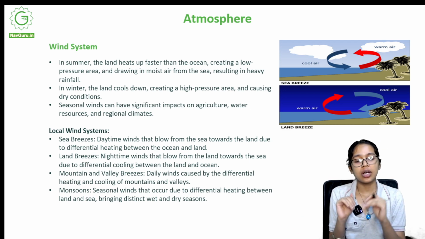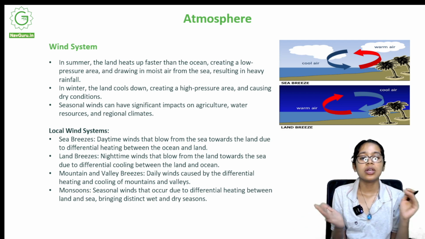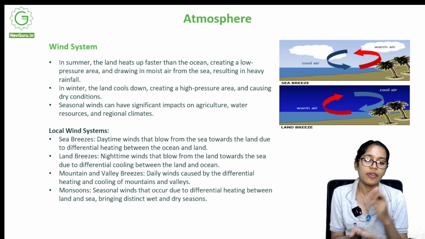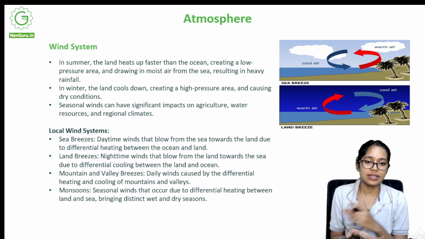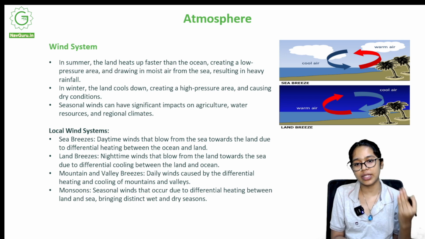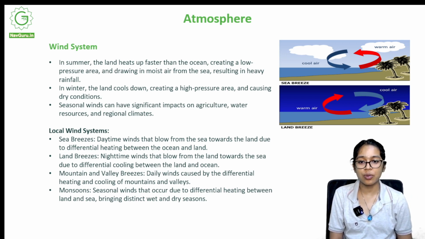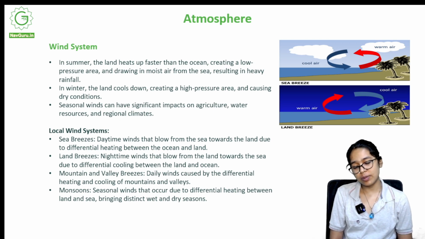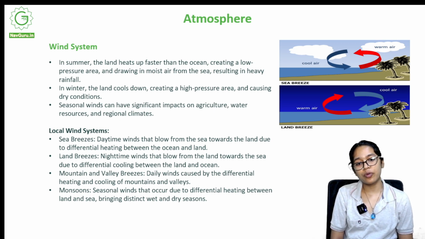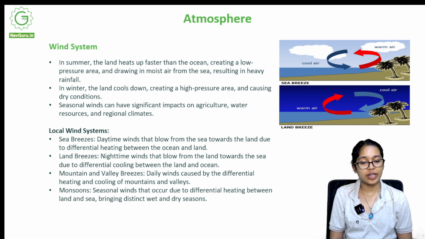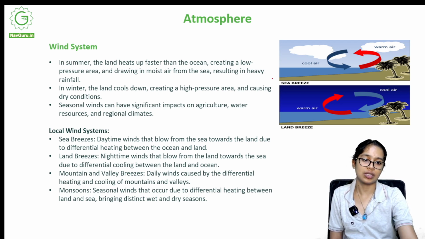In winter, the land cools down and a high pressure area is created, and this results in dry weather conditions. Seasonal winds can have significant impacts on agriculture, water resources, and regional climates. Local wind systems. Sea breezes are daytime winds that blow from the sea towards the land due to differential heating between ocean and land. You can see this over here.